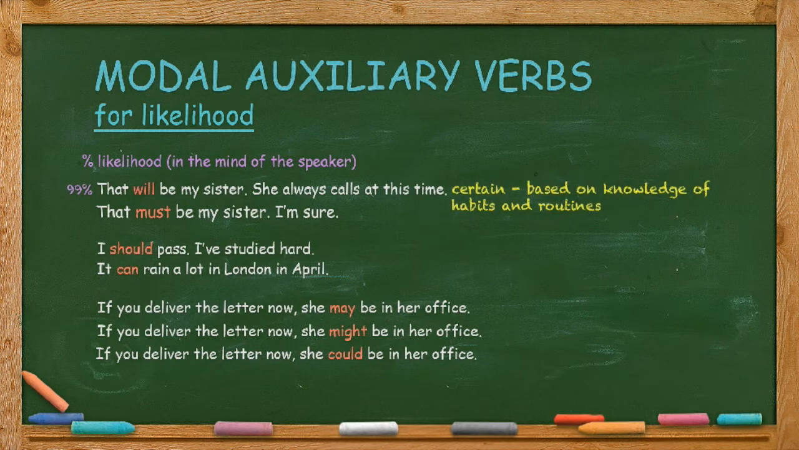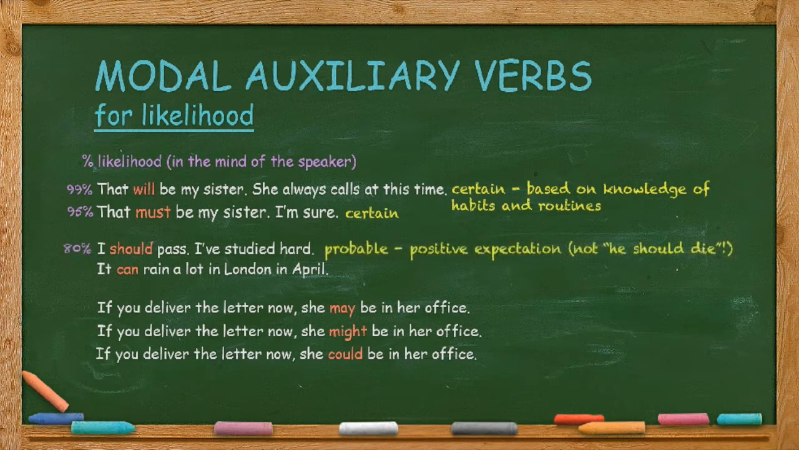That'll be my sister, she always calls at this time, 99% certain, based on knowledge of habits and routines. That must be my sister, I'm sure, 95% certain. I should pass, I've studied hard. 80% probable, positive expectation. Only use this for things that you hope will happen, so if your uncle's dying, I don't think you should say he should die.